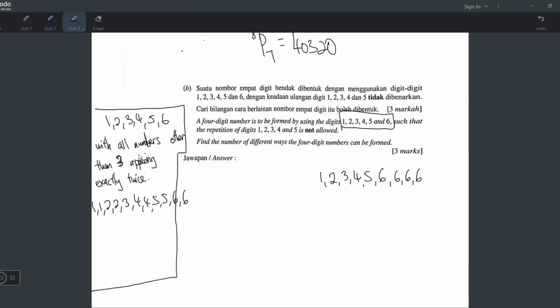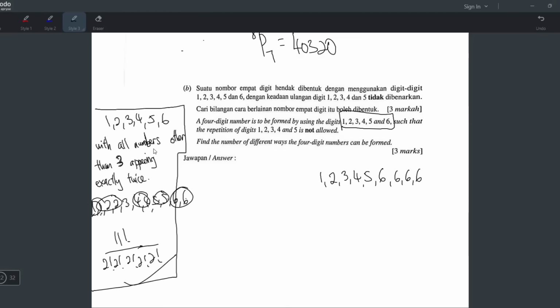Okay, so it's no longer arranging 6, it is arranging 1, 2, 3, 4, 5, 6, 7, 8, 9, 10, 11. So it's actually 11 factorial divided by the identical ones: 2 factorial, 2 factorial, 2 factorial, 2 factorial, 2 factorial. 1, 2, yeah, that's right. So this is the answer.